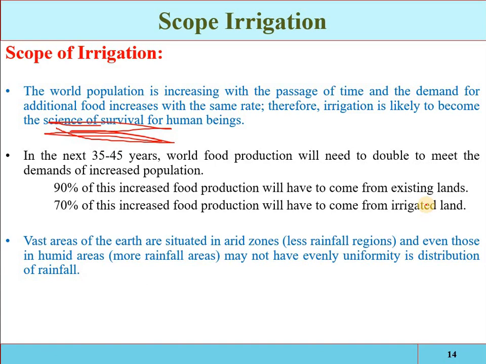Vast areas of the earth are situated in arid zones, regions of less rainfall. Mostly the areas where agriculture is possible, where crops can be grown, lie in the arid zone, and even those in humid areas may not have uniform distribution of rainfall over time. I mean, there is temporal variation.